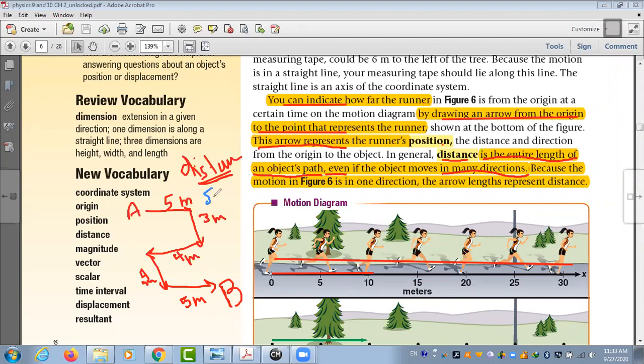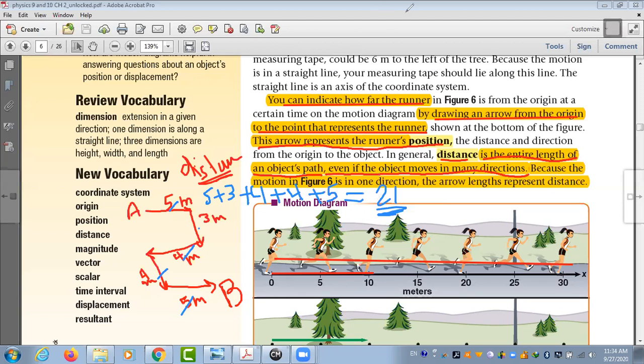So 5 plus 3 plus 4 plus 4 plus 5. Here we have 5, 3, 4, 4, 5. So what is the distance? 5 plus 3 is 8, 12, 16, then 21. 21. So this means that is the distance the object traveled.